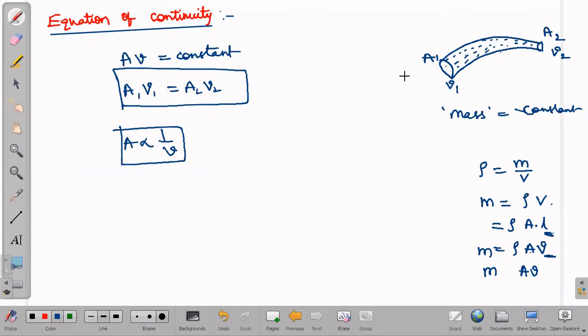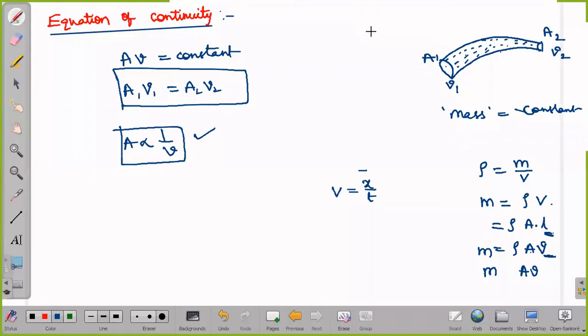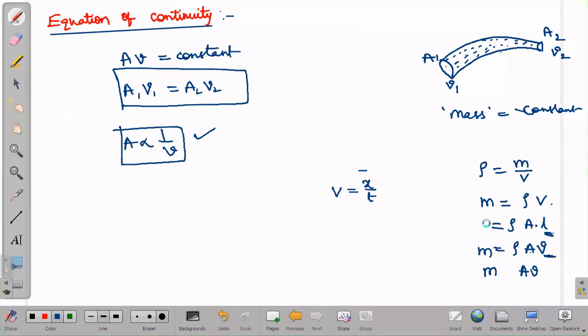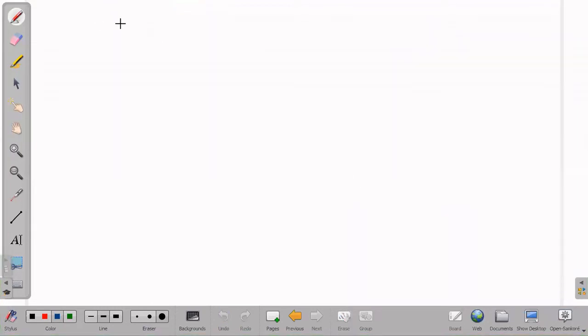So that is about the equation of continuity. According to the equation of continuity, the area of cross section of a pipe is inversely proportional to the speed of the flow inside it. Next, based on the equation of continuity, we will go with Bernoulli's theorem. That is important. For unit time I have taken distance, which became speed. Speed is equal to distance by time.